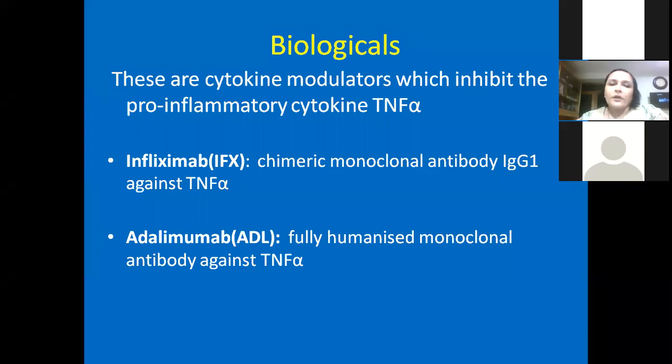Then third, we have biologicals. Biologicals are agents, we know, that are cytokine modulators, which inhibit the pro-inflammatory cytokine TNF alpha, but we have several other inflammatory mediator modifying biologicals. The initial one was infliximab, which was used. Then adalimumab has come, which is fully humanized. Infliximab was chimeric, and it has actually a rate of 13% antibody production. Adalimumab has a very low 4 to 6% antibody production, so the response is long lasting.